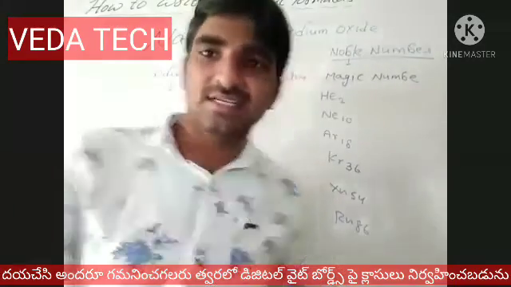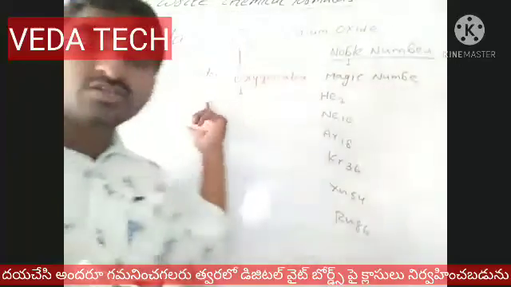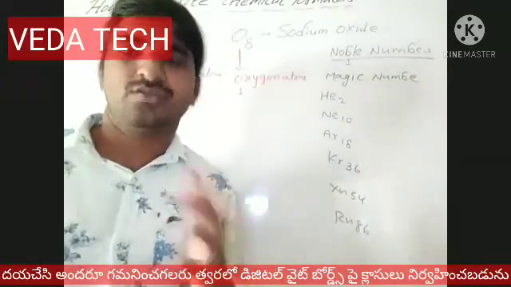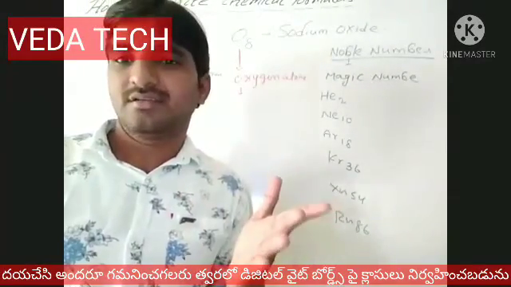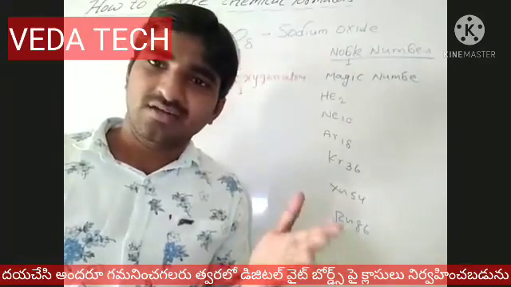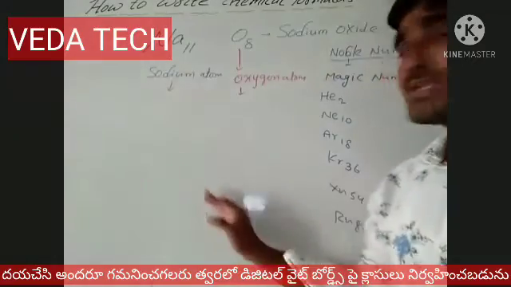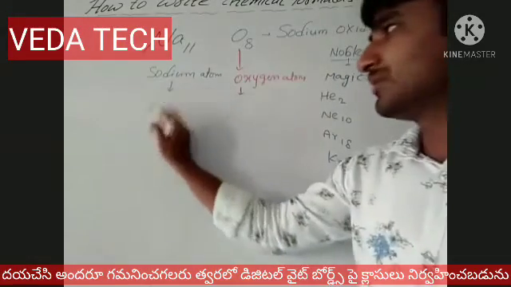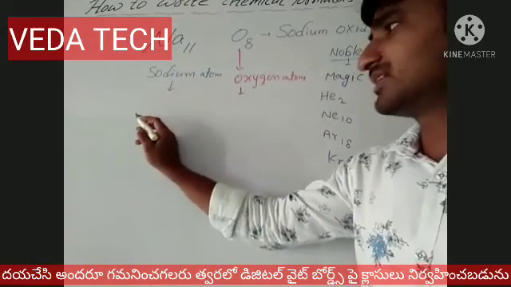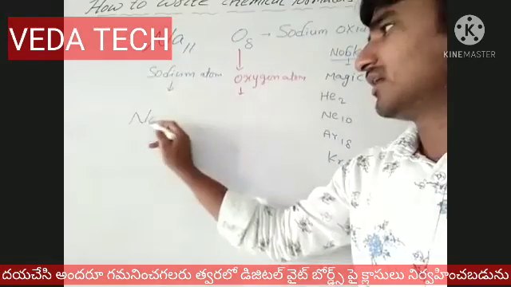Now we discuss this. Listen carefully. Is sodium a metal or non-metal? How can I find out? Is oxygen a metal or non-metal? How can you find out? First, start with the sodium atom. Sodium's atomic number is an easy trick. The sodium atomic number, as I told you, is 11.